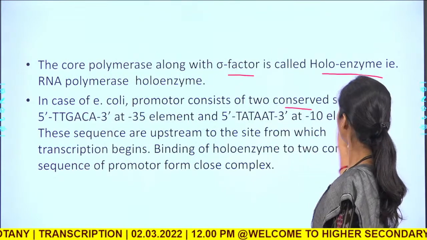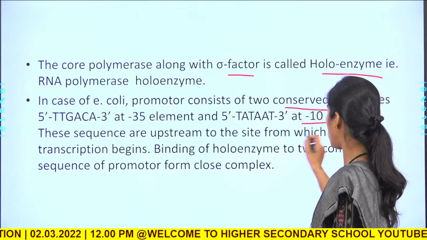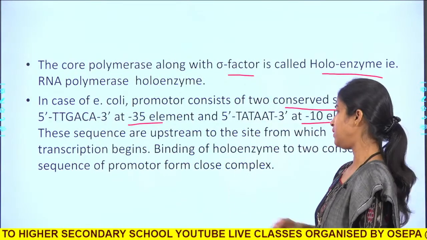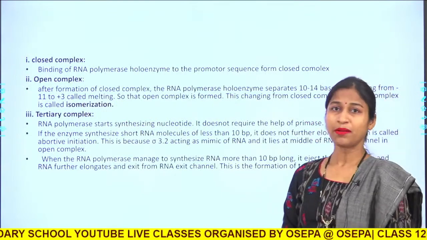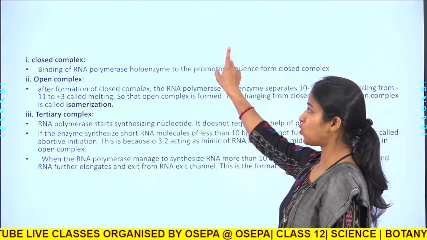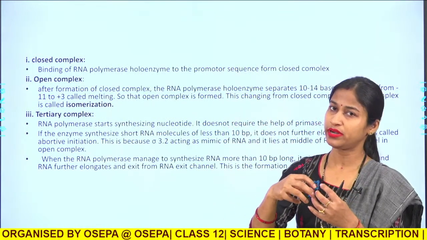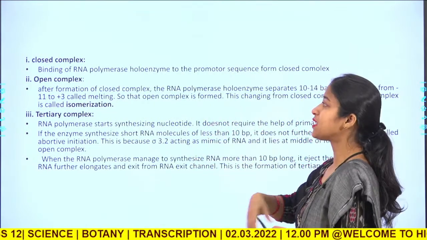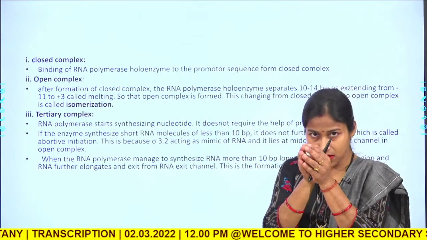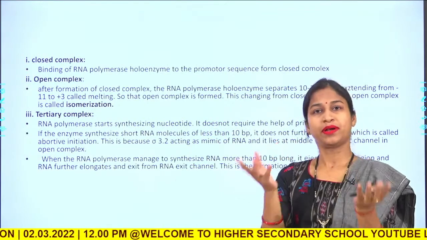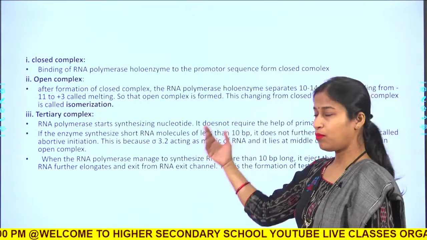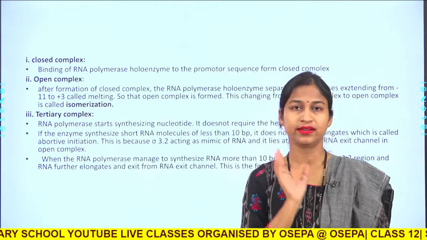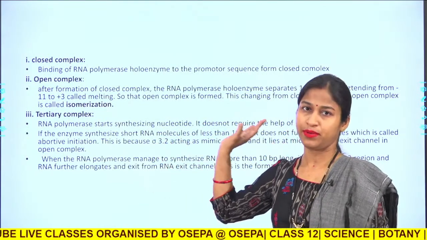And in the case of E. coli, the promoter consists of 2 conserved sequences, as we have already discussed, one at the -35 element and another at the -10 element. As I told you, first it forms a closed complex, that means the RNA polymerase binds to the DNA, and the DNA is simply closed, so it is called a closed complex. Then the RNA polymerase melts the DNA and it becomes an open complex. Once the RNA polymerase transcribes a short RNA transcript, it becomes a ternary complex.